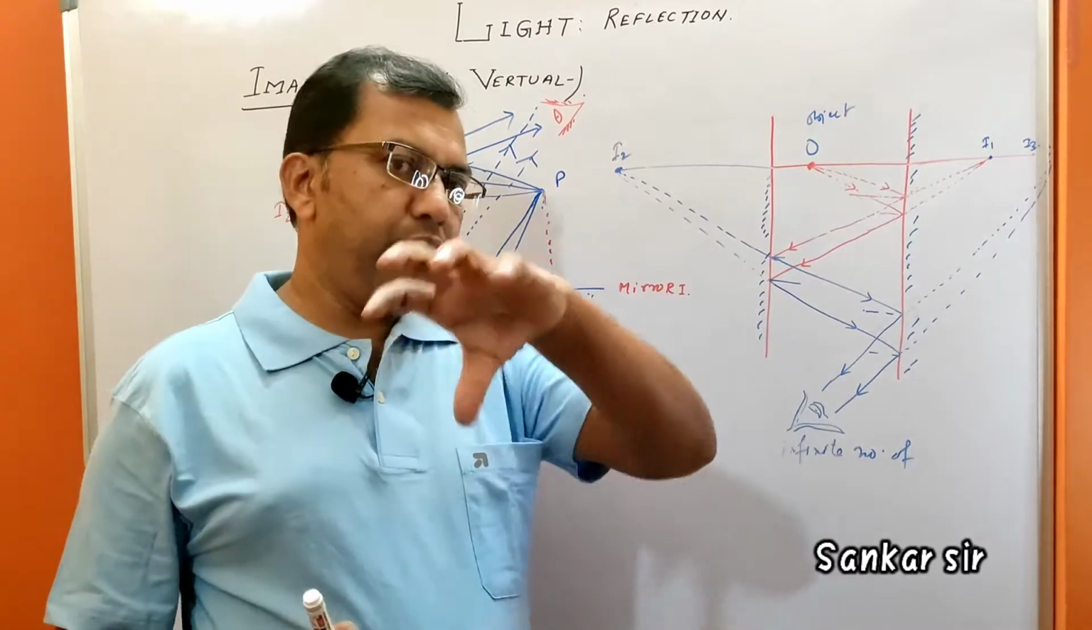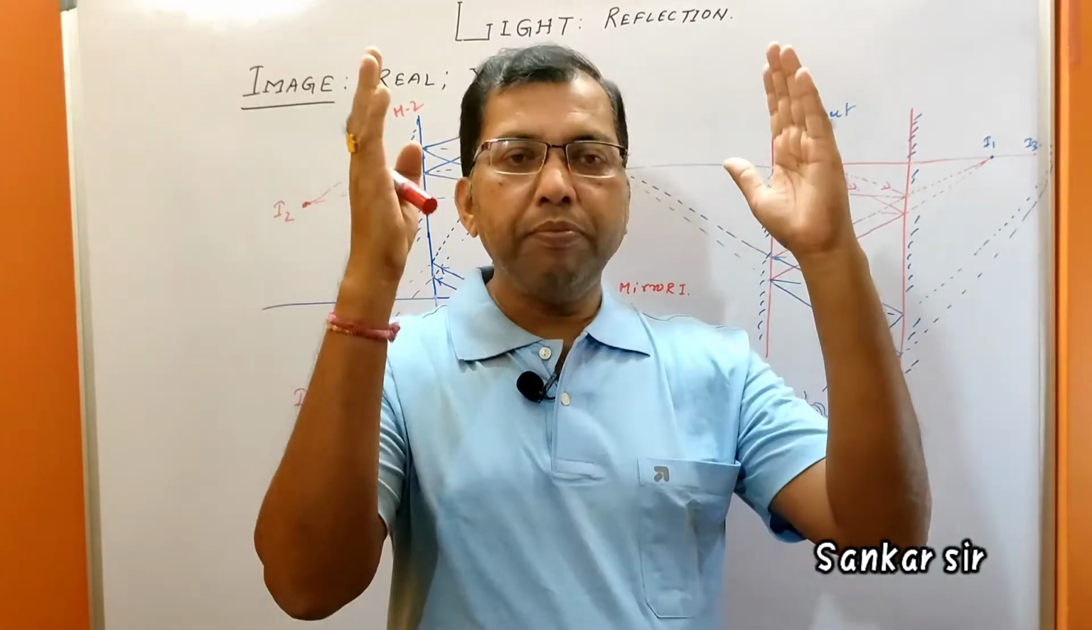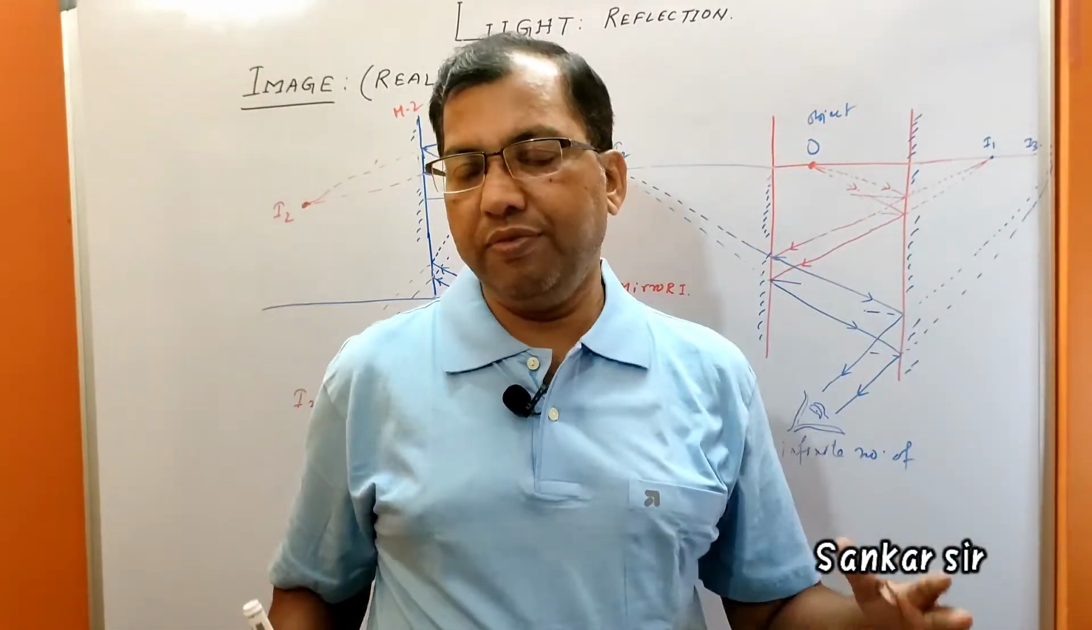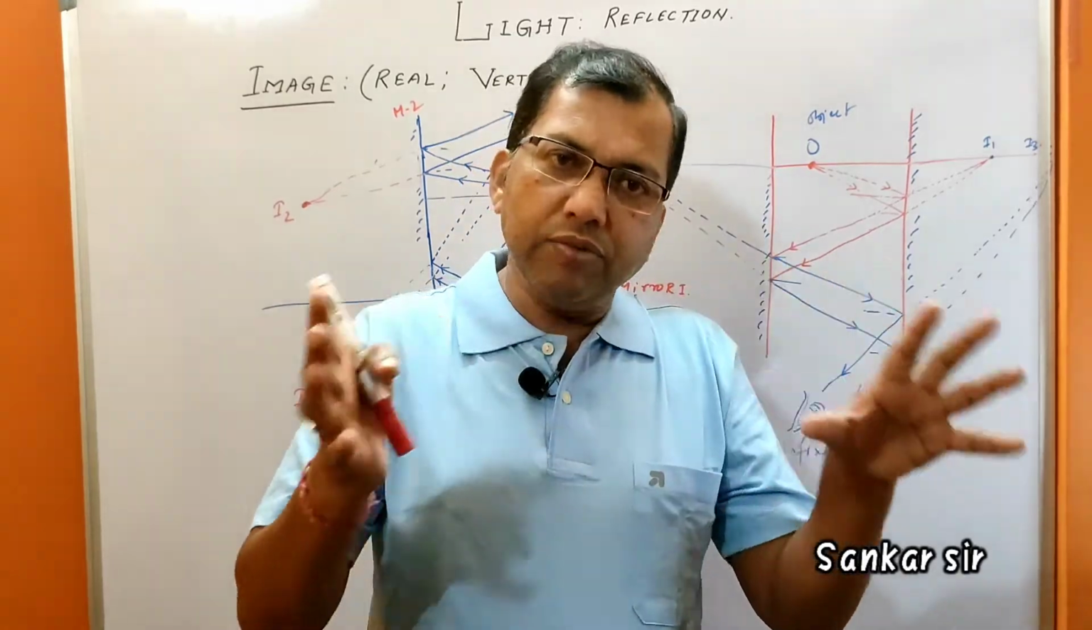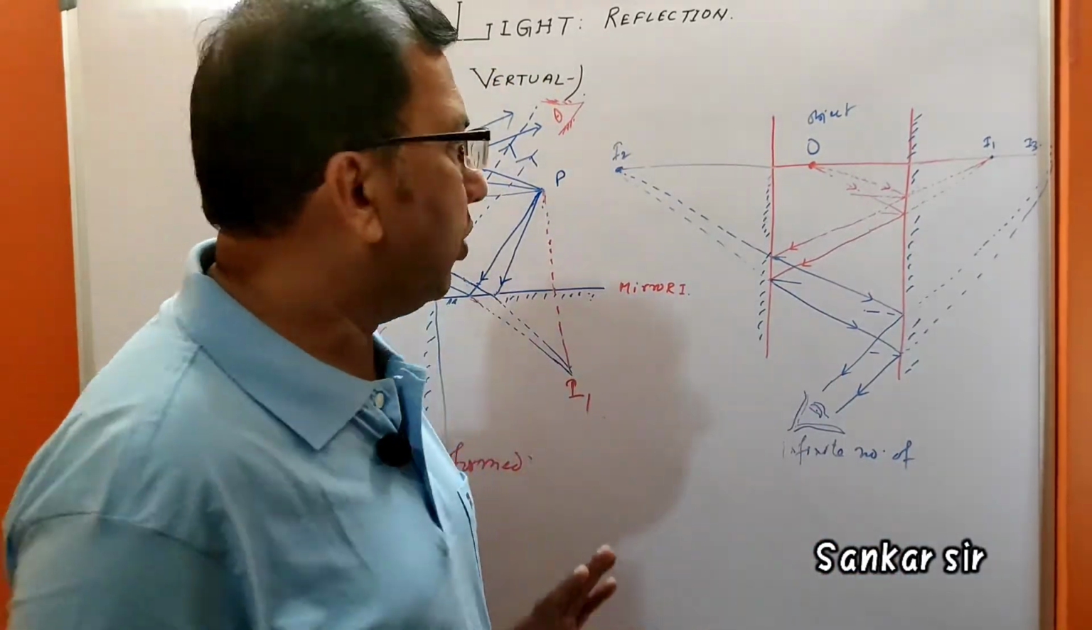In this way, if you place mirrors at a particular angle, say parallel to each other, or at right angle, or at 50 degrees, 45 degrees, different types and numbers of images will form. Let's discuss two examples.